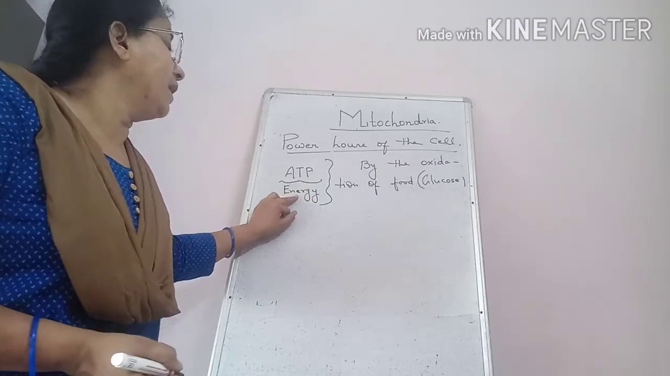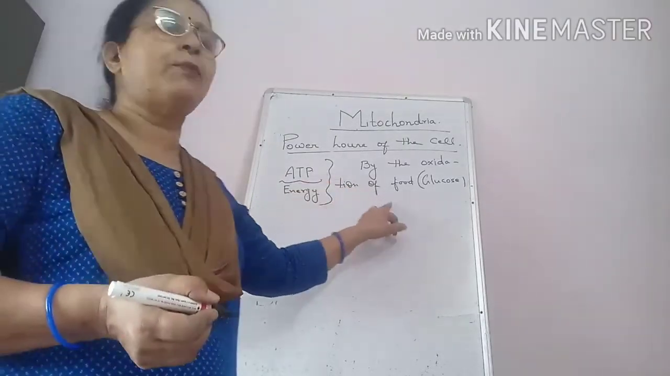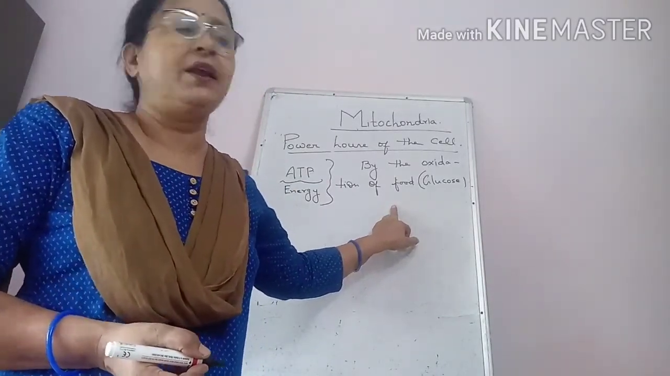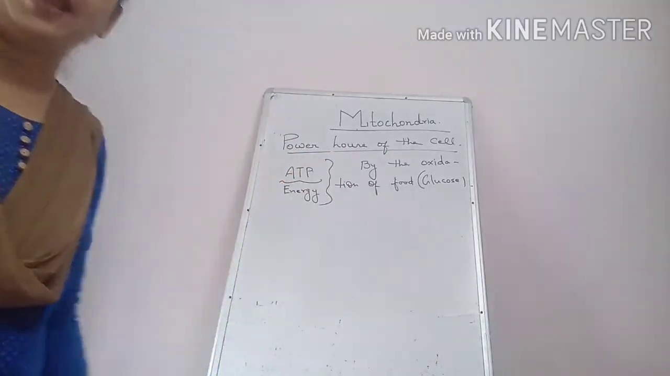Not only is ATP produced there, it is stored there, and it is supplied to each and every part wherever it is required. That's why it is called the powerhouse of the cell.